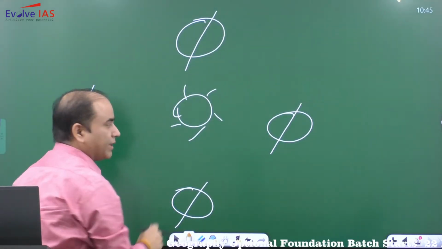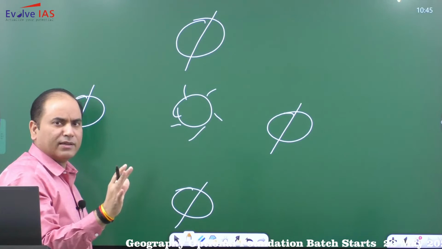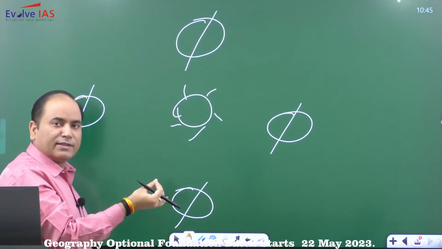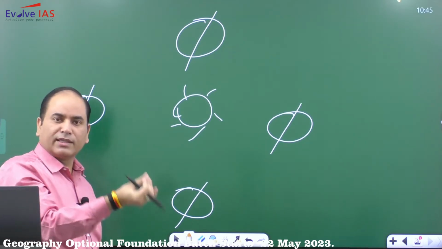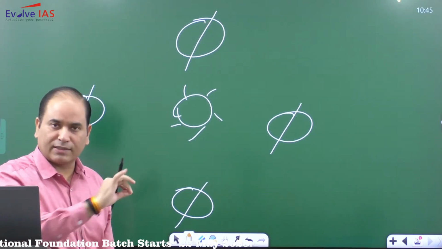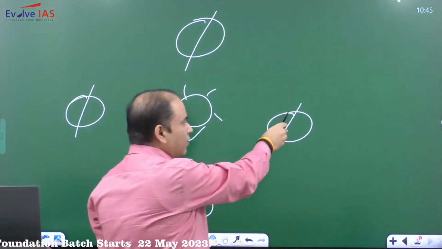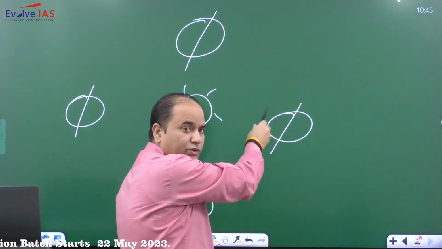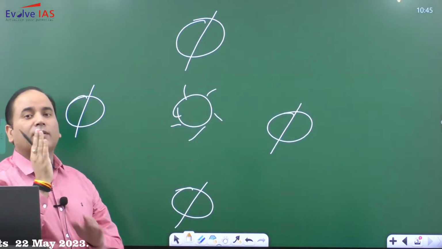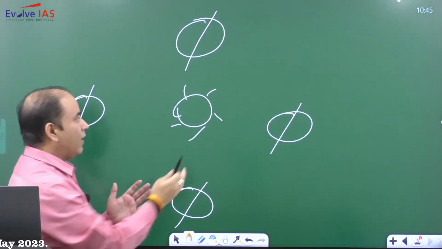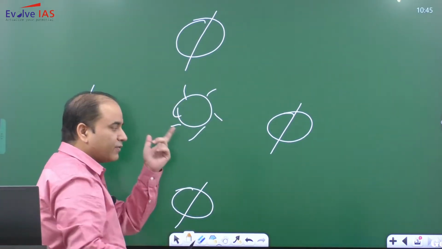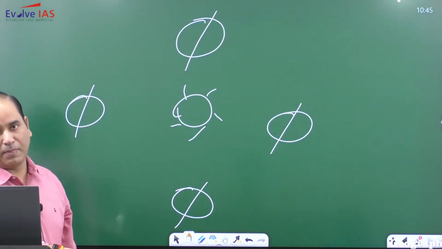So at any particular moment of time, किसी भी दिन, it is not related that only on 21st June या 22nd December, summer solstice, winter solstice, equinoxes पे ही मिलेगा. कभी भी किसी भी दिन किसी भी moment पे, if you look at this axis of the Earth, this axis will always point to the North Star and it will always be parallel. So all the axes of the Earth will be parallel. So it is referred to as axial parallelism.